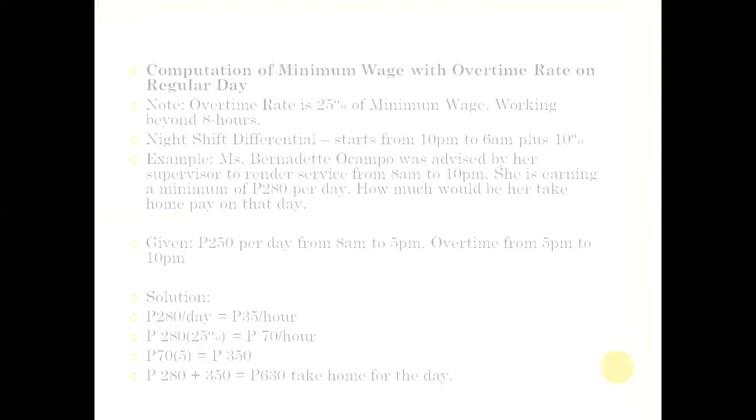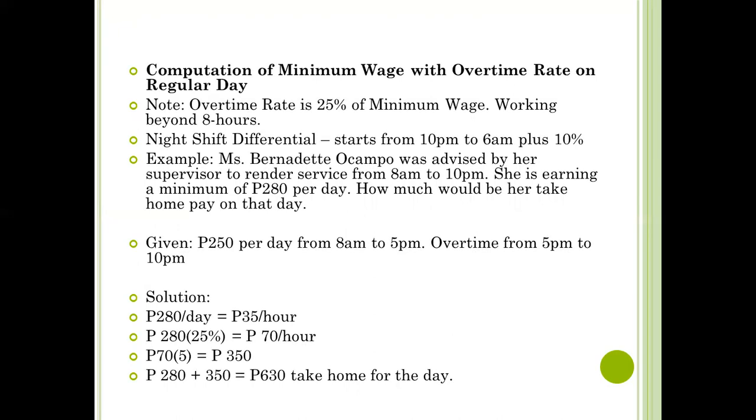Now let's have the computation of minimum wage with overtime rate on a regular day. For the overtime rate, it is 25% of the minimum wage for working beyond 8 hours, and there is also a night shift differential. It starts from 10 p.m. to 6 a.m., plus 10%. Example: Miss Bernadette Ocampo was advised by her supervisor to render service from 8 a.m. to 10 p.m. She is earning a minimum of 280 per day.